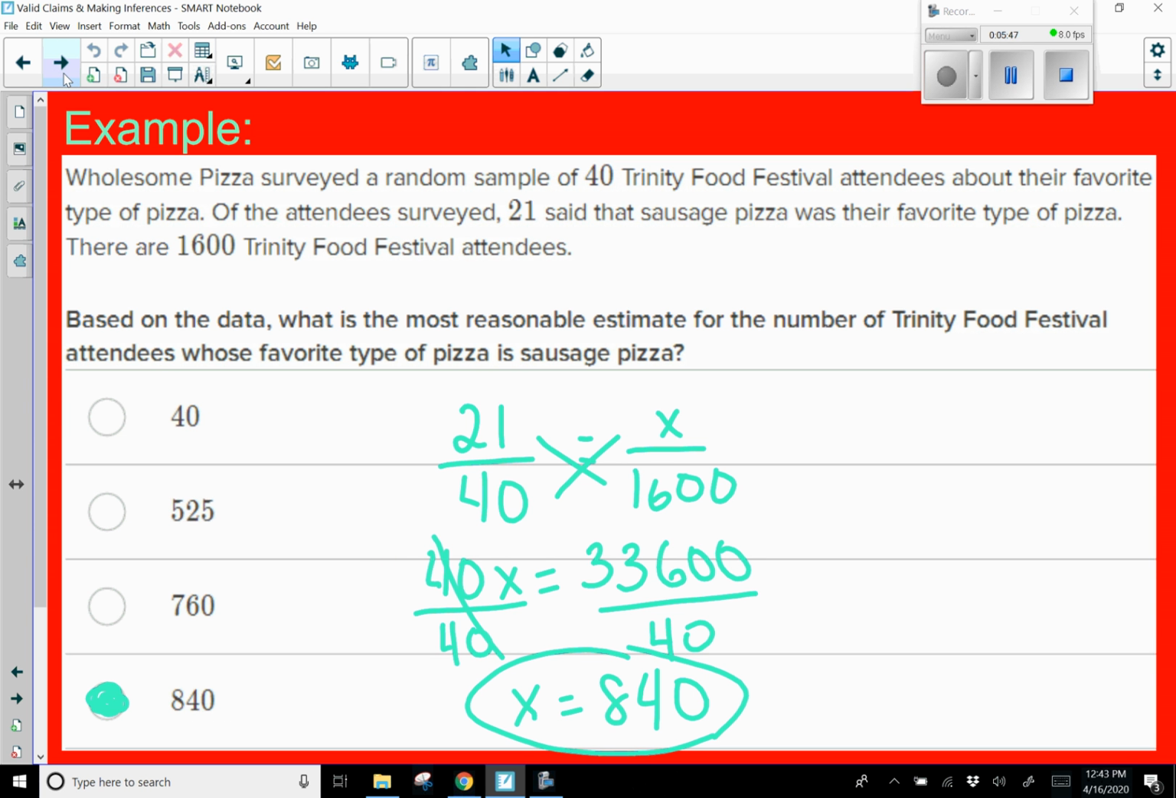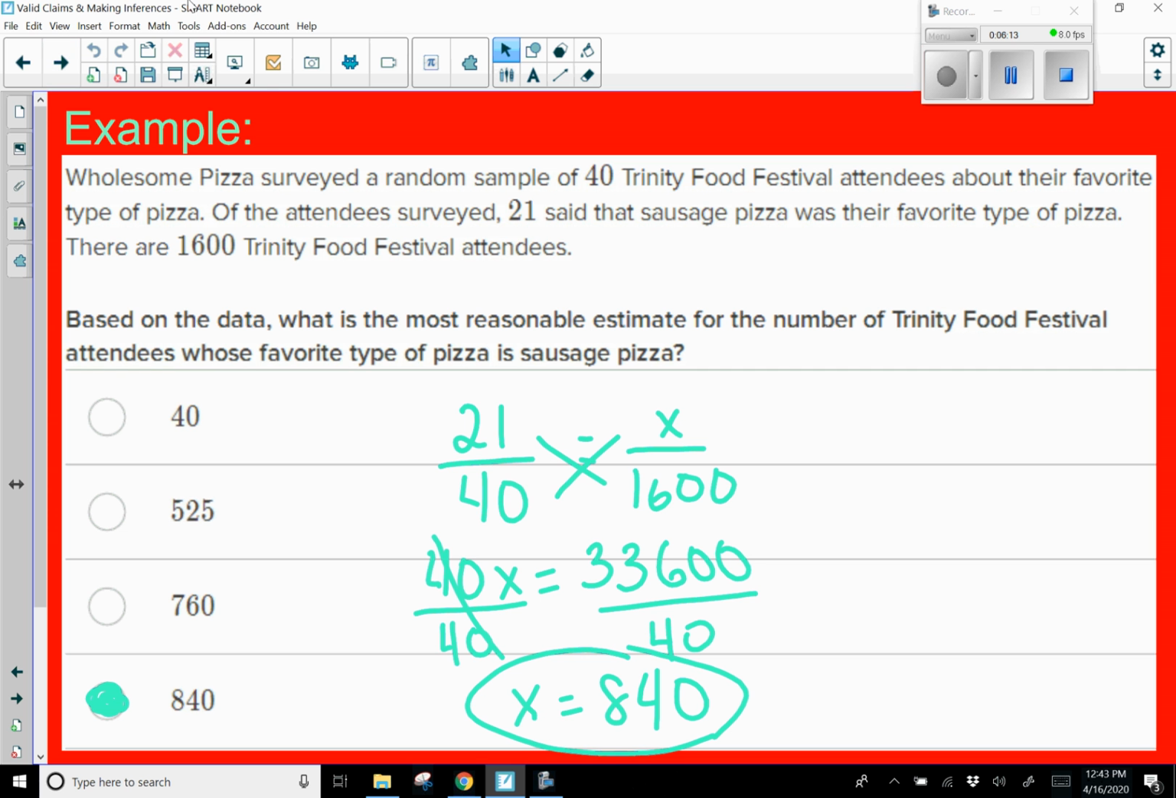Wholesome Pizza surveyed a random sample of 40 Trinity Food Festival attendees about their favorite type of pizza. Of the attendees surveyed, 21 said that sausage pizza was their favorite type of pizza. There are 1,600 Trinity Food Festival attendees. Based on the data, what is the most reasonable estimate for the number of Trinity Food Festival attendees whose favorite type of pizza is sausage pizza?